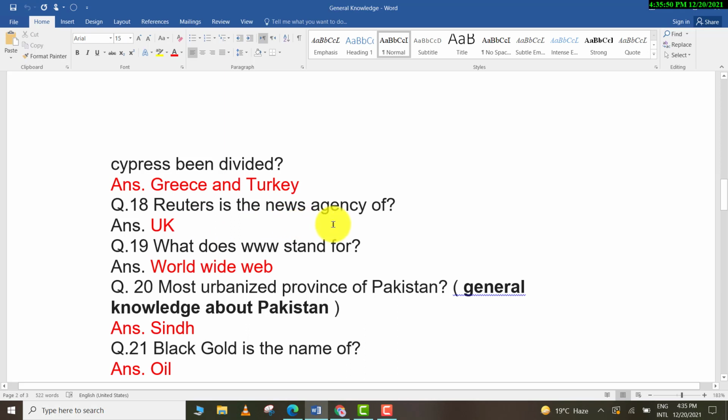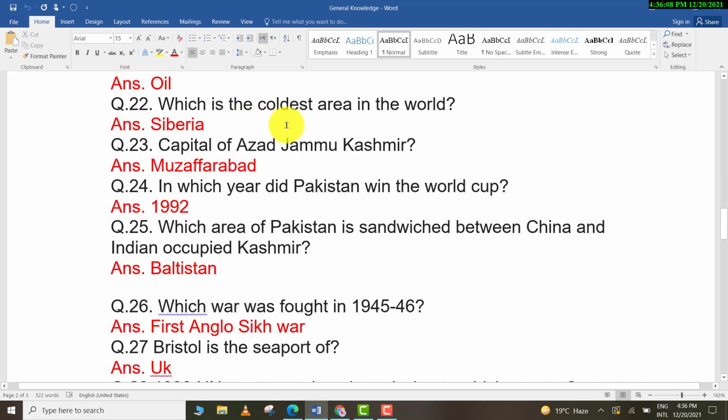Reuters is the news agency of the UK. What does WWW stand for? World Wide Web. Most urbanized province of Pakistan? Sindh. Black gold is the name of oil. Which is the coldest area in the world? Siberia. Capital of Azad Jammu Kashmir?